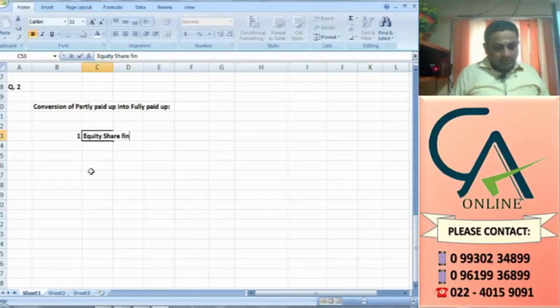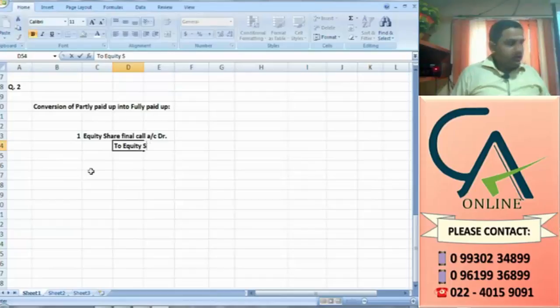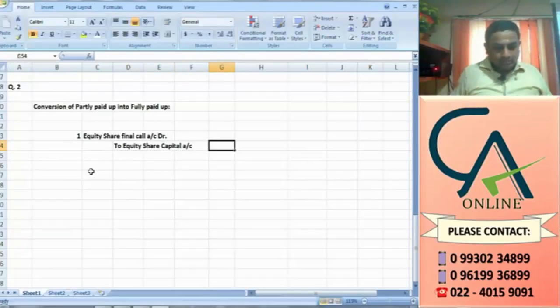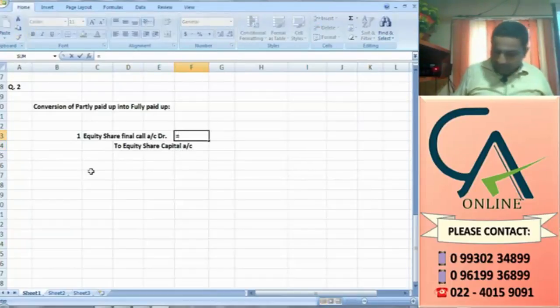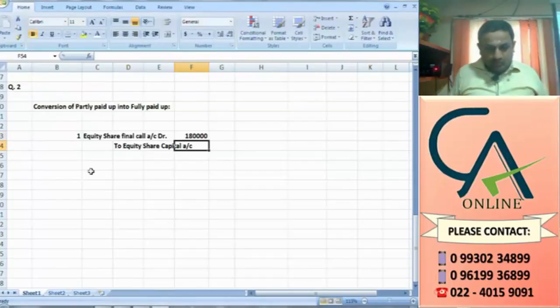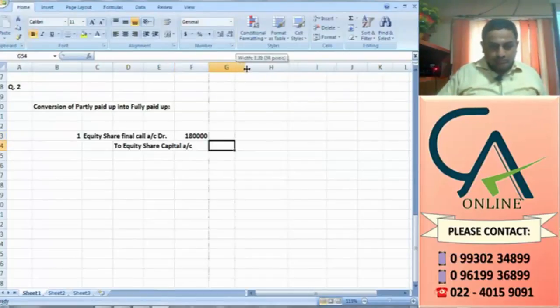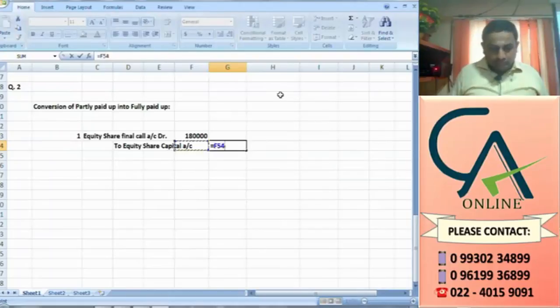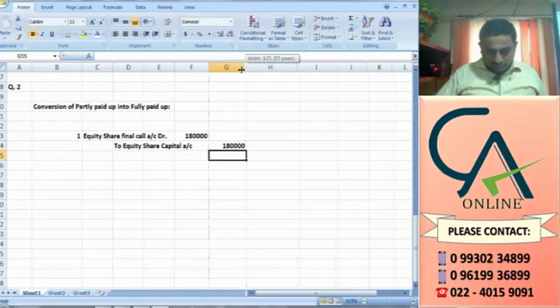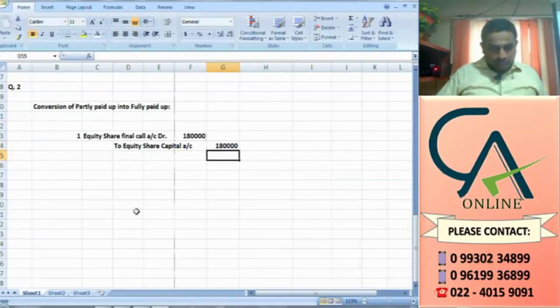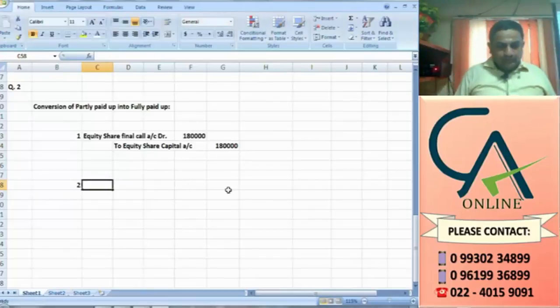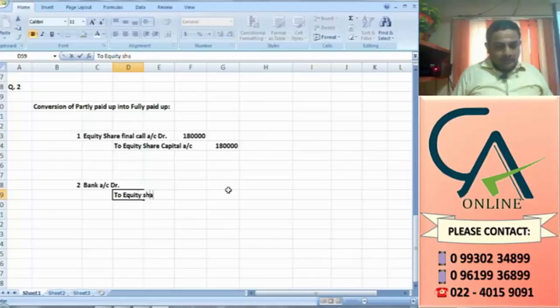Equity share final call account debit to equity share capital account, 90,000 into 2. Then when we receive the money, bank account debit to equity share final call.